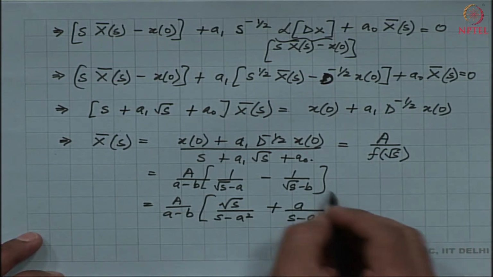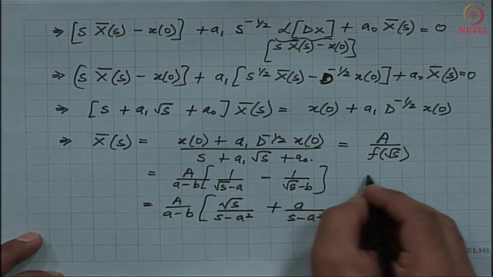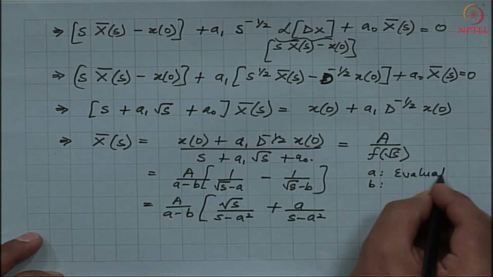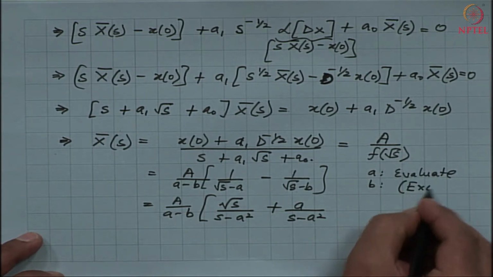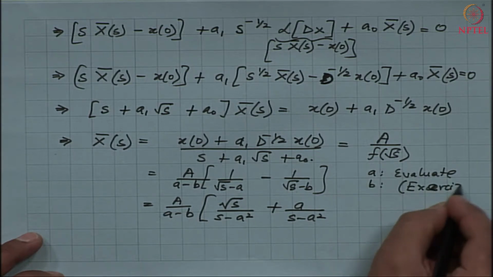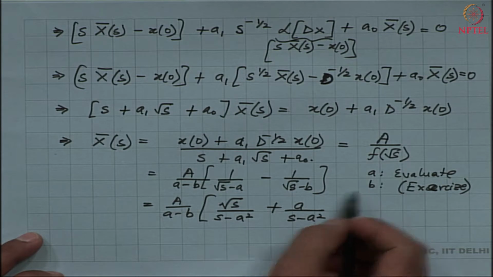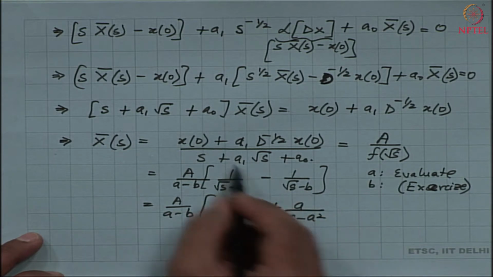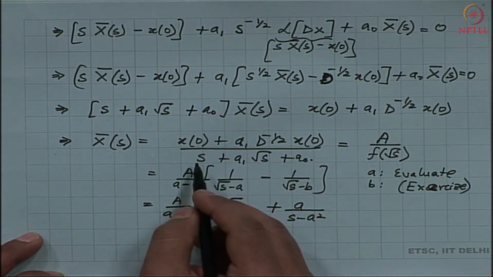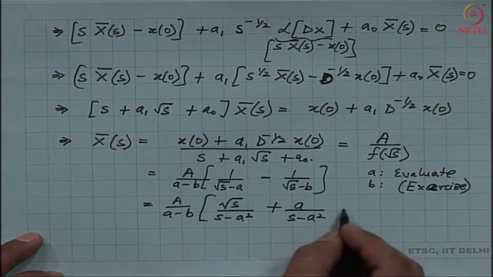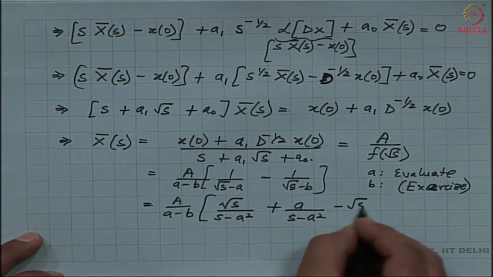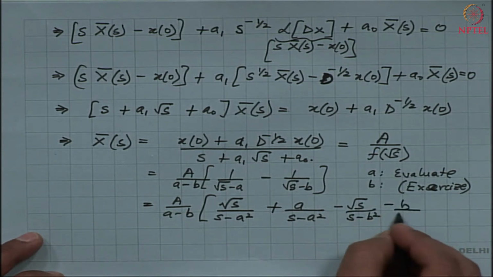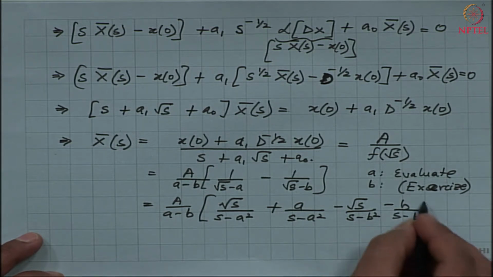So, well, just before moving ahead, I just want to highlight that a and b are to be evaluated. So I leave this as an exercise to the students to evaluate these coefficients a and b such that the product of these two factors square root s minus a times the square root s minus b must be equivalent to this denominator. Okay. So then let us continue simplification. So I get that from 2 factors I have the following 4 factors, minus square root s by s minus b square minus a by s minus b square.